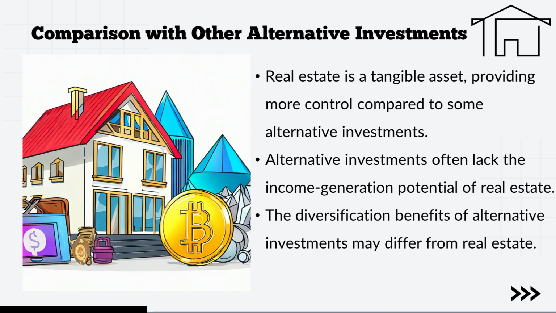Comparison with other alternative investments. Moving on to alternative investments, real estate stands out. It's a tangible asset, giving you more control compared to some alternatives like art, gold, or cryptocurrencies. While alternative investments have their merits, they often lack the income generation potential of real estate. Keep in mind that the diversification benefits of alternative investments may differ from real estate.